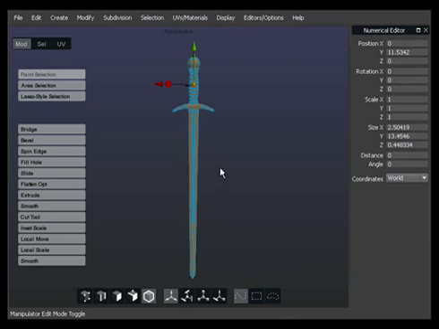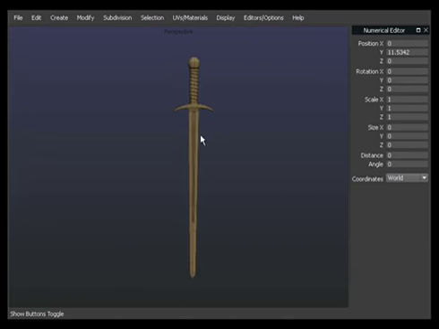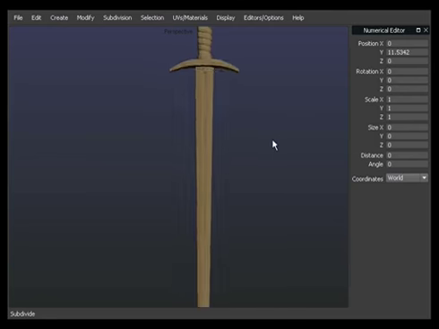Now you've learned to use hard surface modeling methods in Silo 2, and I hope this tutorial was useful for some of you, so thanks for watching and happy modeling.